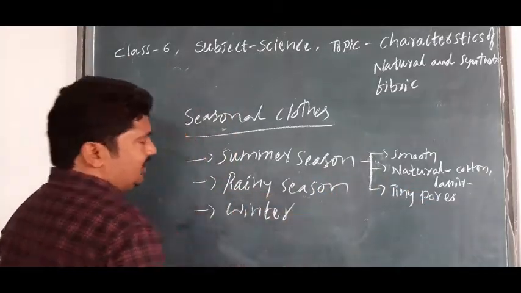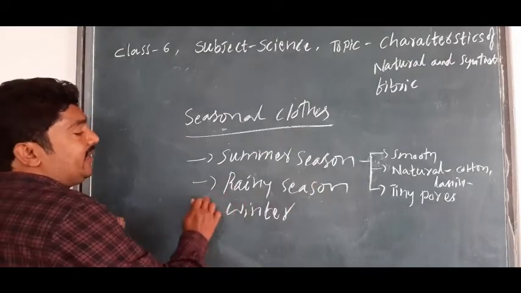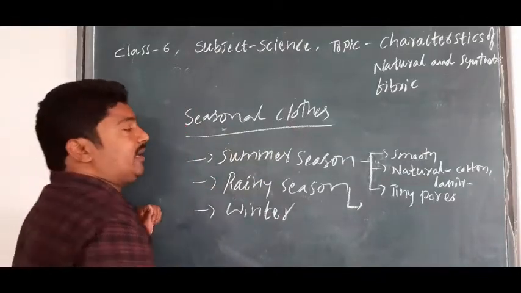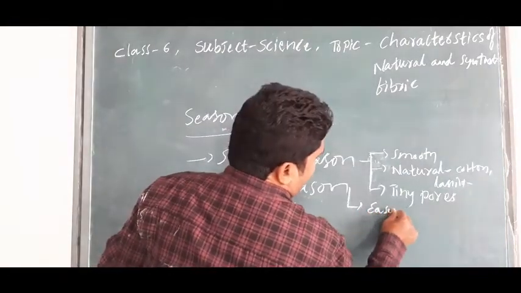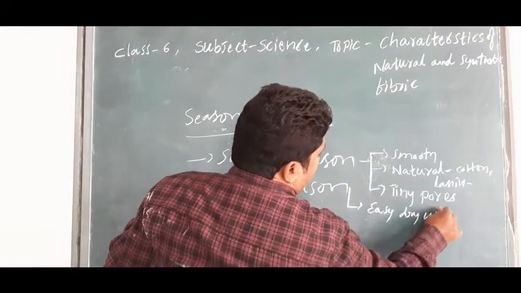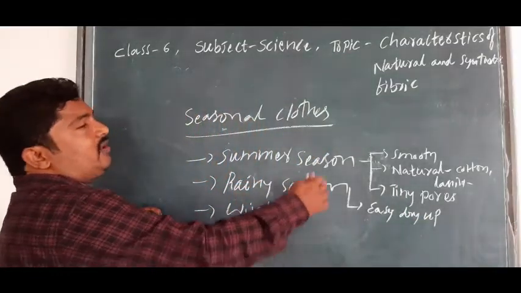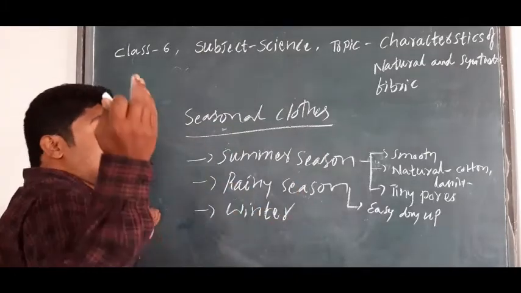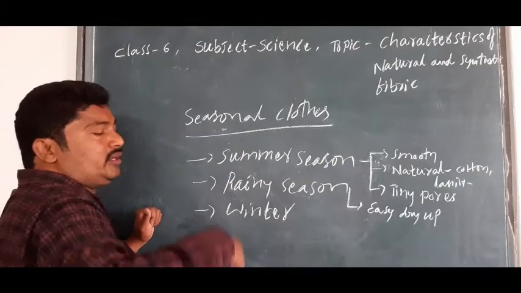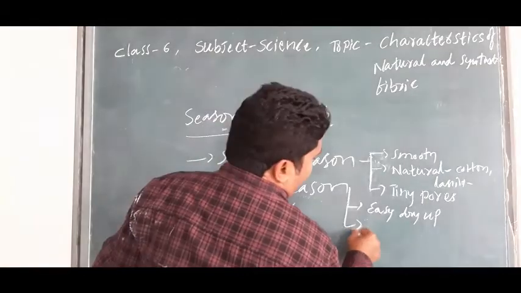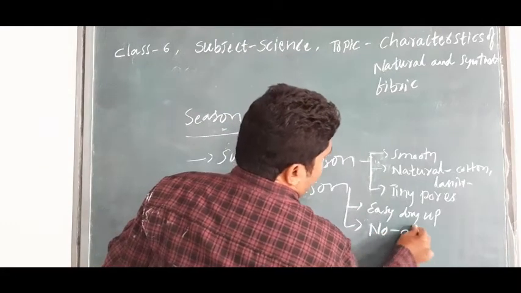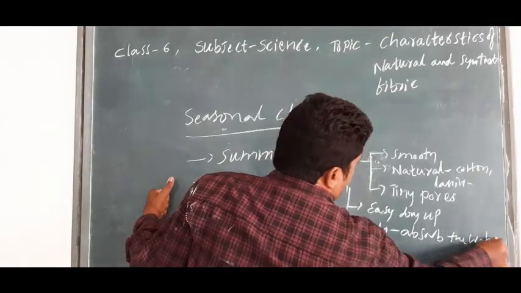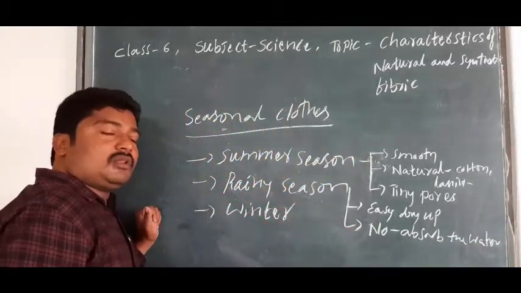Whereas this rainy season. So children, let's see in the rainy season. In the rainy season, we wear clothes that are easy to dry up. So which are easy to dry up? Artificial fiber or plastic fiber, we can say chemical fibers also. So it will not absorb the water. Understand? It will not absorb the water.